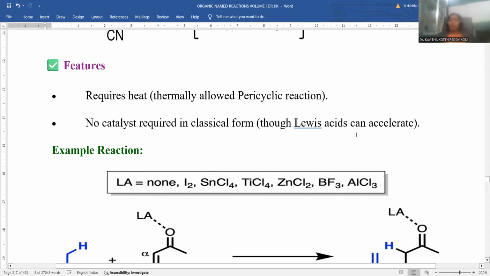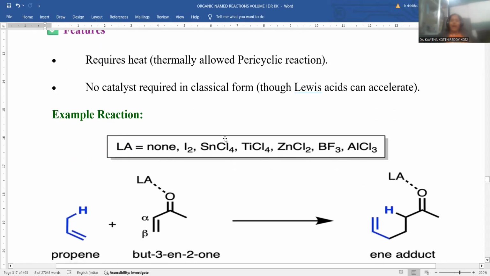However, if a catalyst is added, the reaction rate will be raised exponentially. A catalyst in general is not required, but if you add a catalyst to the system, it will obviously foster the reaction exponentially, and you may choose a Lewis acid as a catalyst in order to speed up the reaction, right?